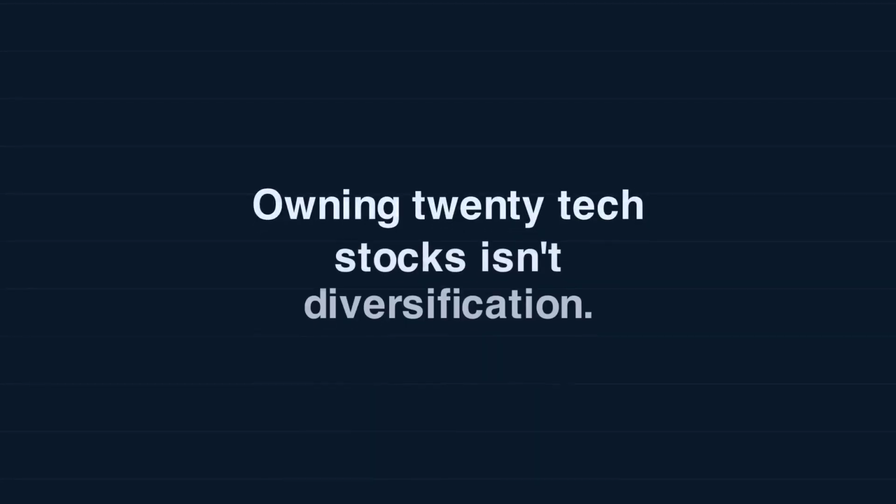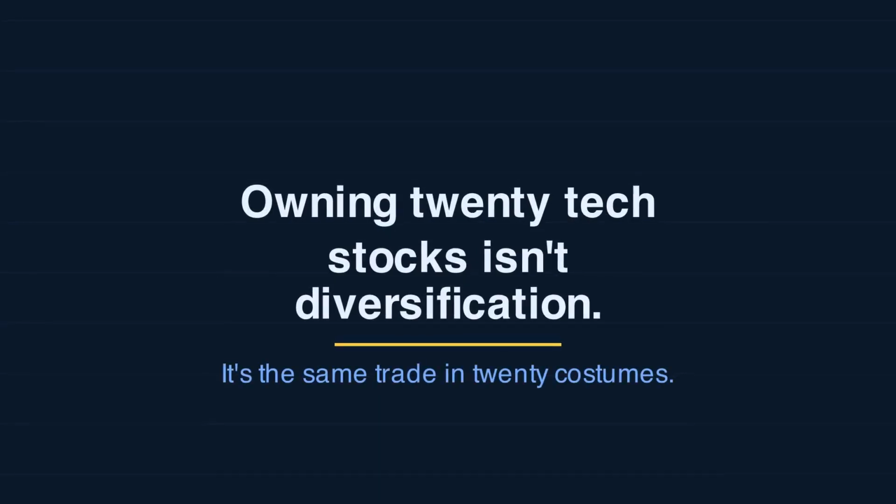Most retail investors think they're diversified because they own 20 different ticker symbols. In reality, they own one trade, long technology, long growth 20 times. In a normal market, the 20 positions seem to move somewhat independently and create the illusion of diversification. In a crash, when diversification is the only thing that matters, correlations spike toward one. Every position drops together, the diversification disappears, and the portfolio behaves like one massive bet on the sector.